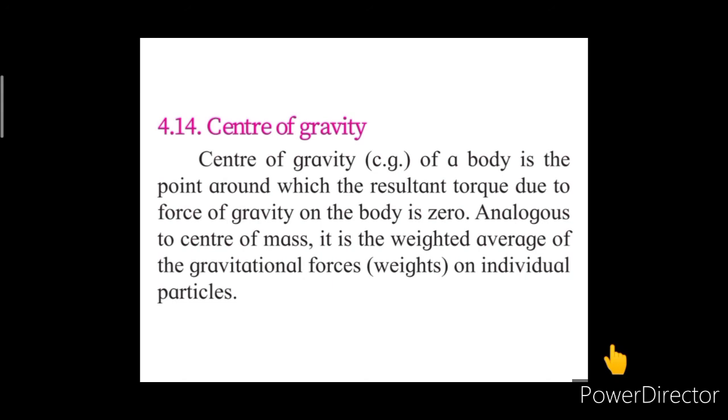Thus, in common usage, the terms center of gravity and center of mass are used for the same purpose. This property can be used to determine the center of gravity or center of mass of a laminar, like a leaf or two-dimensional object.